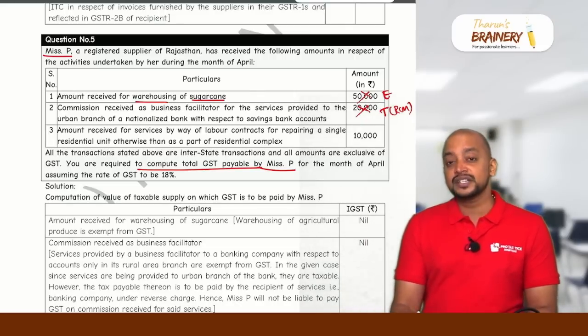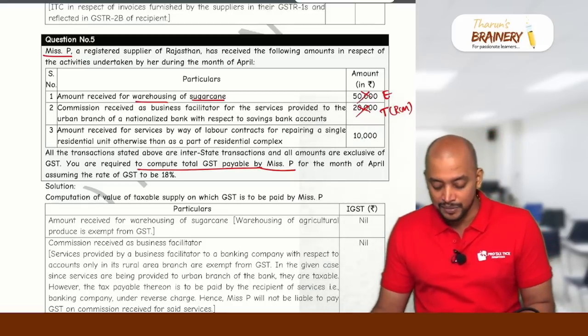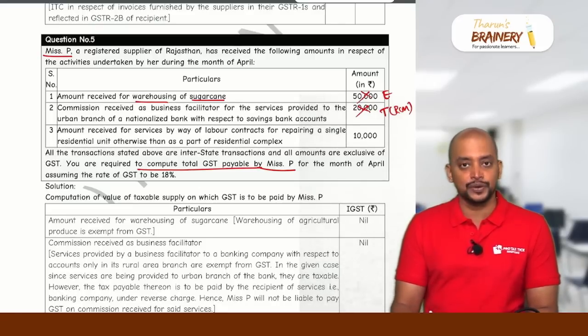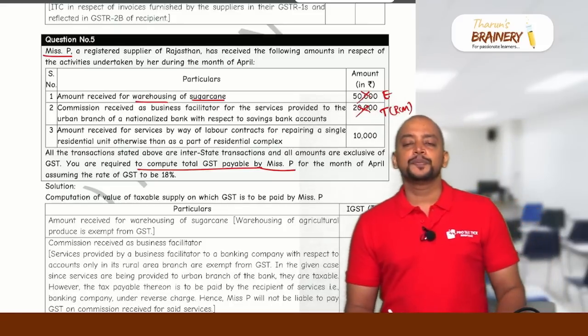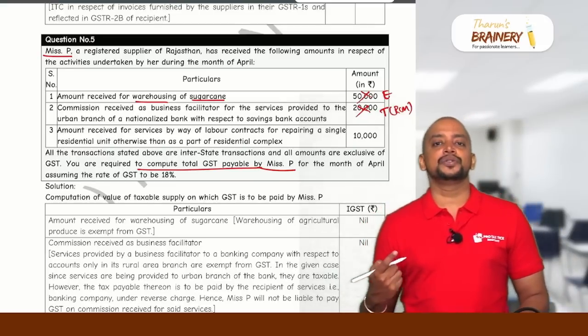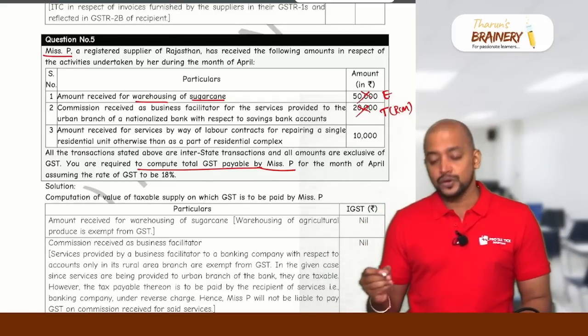Then what if it is business correspondent? Business correspondent is FCM, only business facilitator RCM. Then the amount received for service by way of labor contract for repairing a single residential unit otherwise than as a part of residential complex. So we have an exemption, that is construction of a single residential unit is exempted but not repair. So repairs of a single residential unit will be taxable.